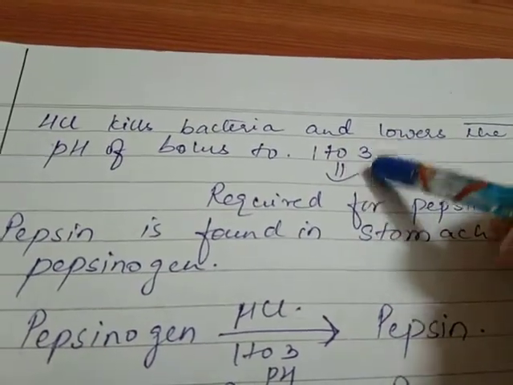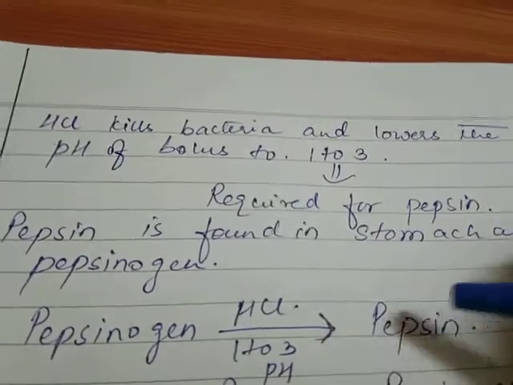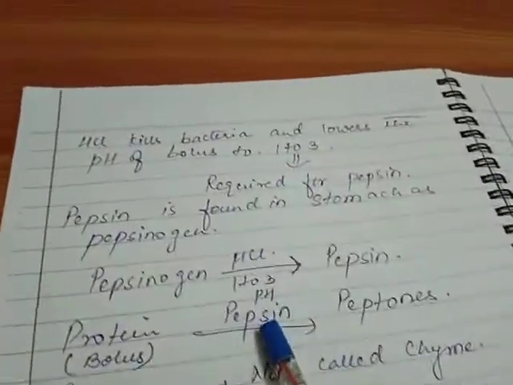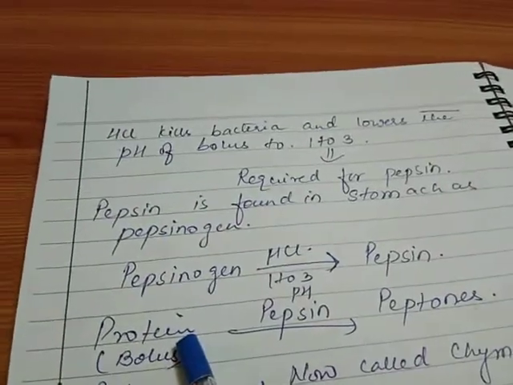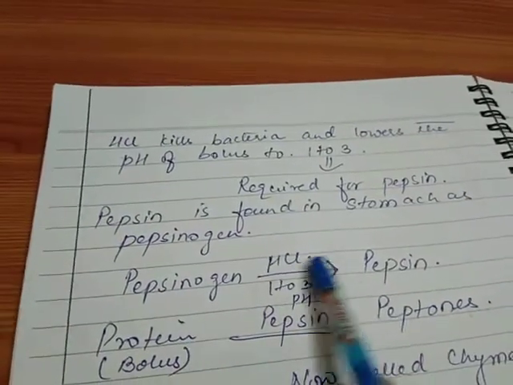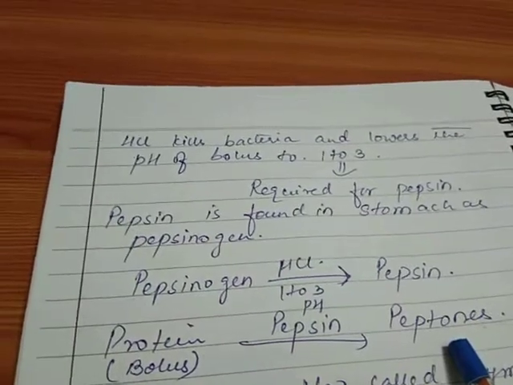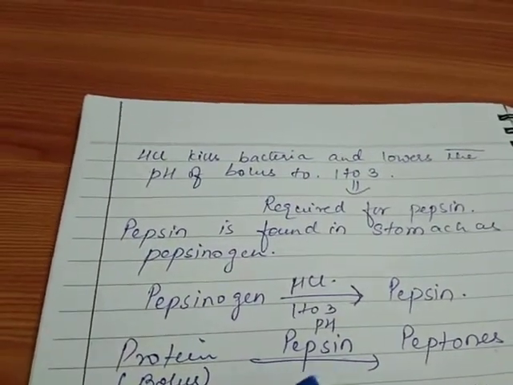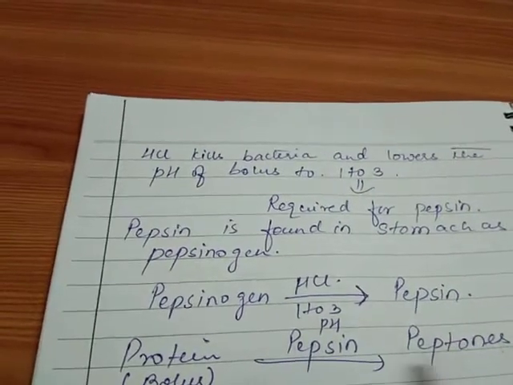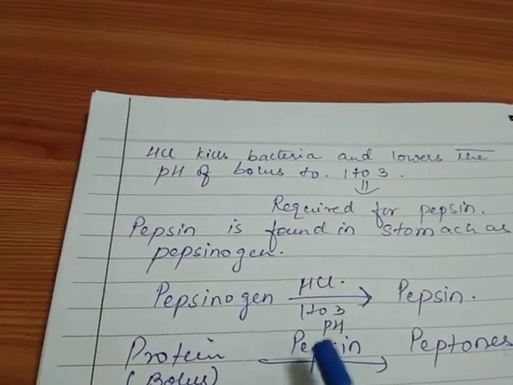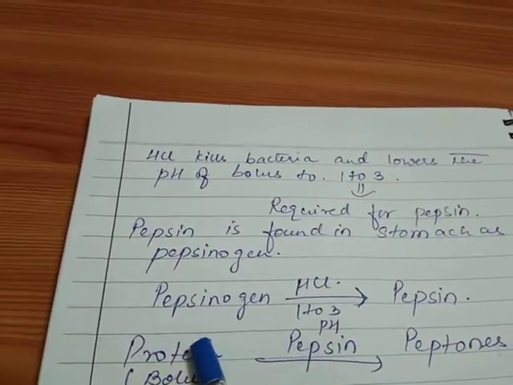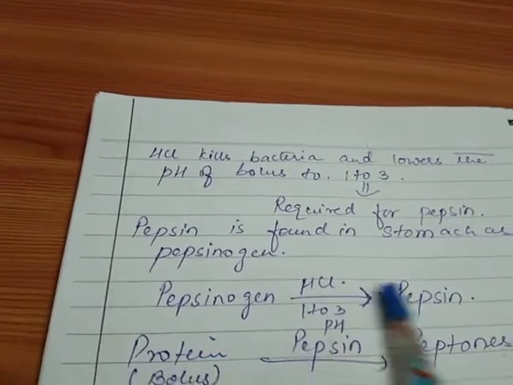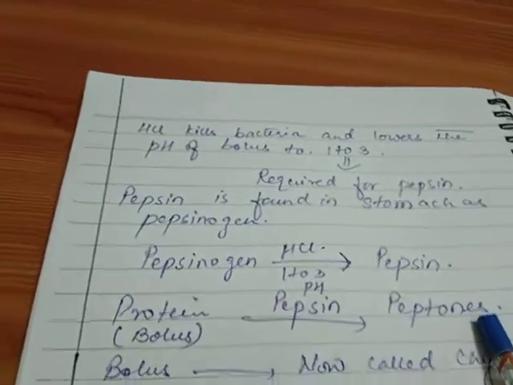Once the pH is lowered, the pepsinogen gets converted into pepsin. Next, this pepsin finds the protein nutrient present in the food and converts it into peptones. Earlier we have seen that salivary amylase or ptyalin converts the starch into maltose. Similarly, in the presence of pepsin, the protein present in the bolus is converted into peptones.